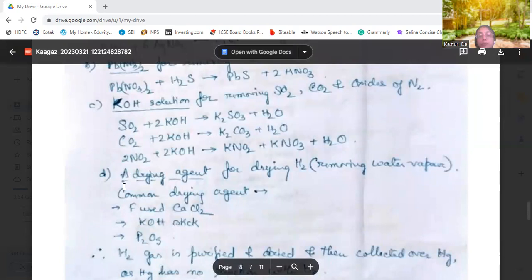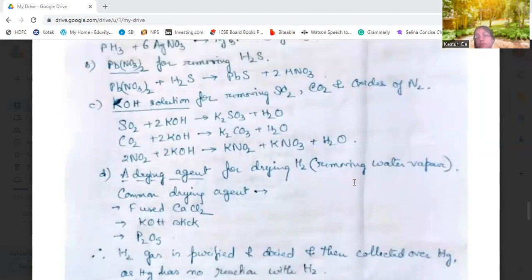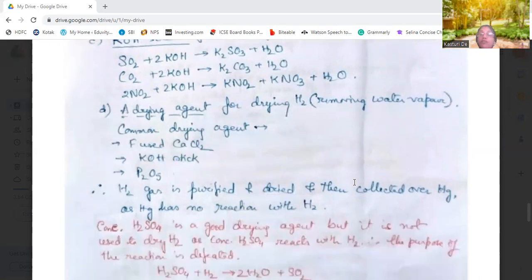Then a drying agent is also used to remove the water vapor present in the hydrogen, because it will remain moist. So we need to remove this water vapor. Common drying agents are fused calcium chloride, potassium hydroxide sticks, or phosphorus pentoxide.